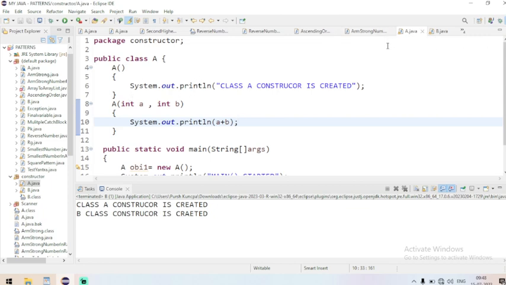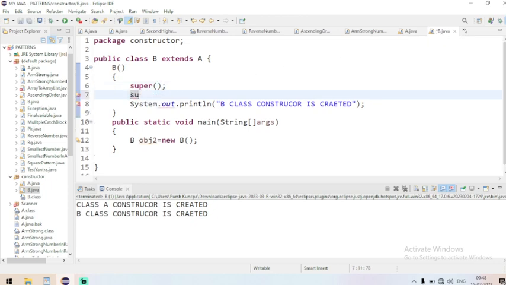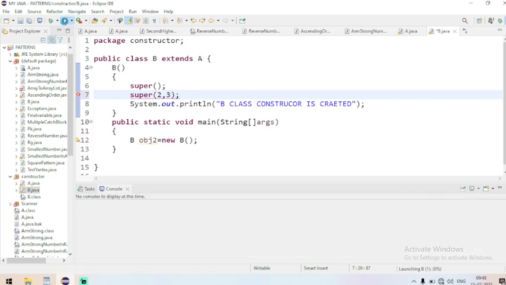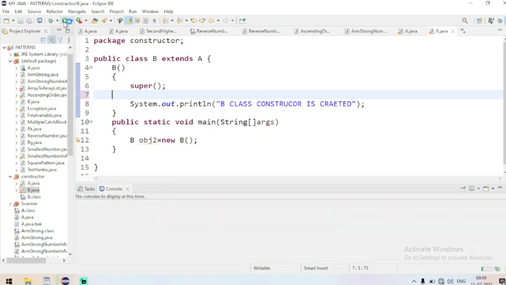So I cannot call two constructors at a time. Why? Because the super call statement must be the first statement of the constructor. If I call another super call statement, it is not the first statement of the constructor, so we will get a compile time error. For example, 2, 3. If I run the program, I'm going to get a compile time error, because the super call statement must be the first statement. In the seventh line, this super call statement is not the first statement of the constructor. That is why we get a compile time error. This is about the super call statement. Hope you have understood this. It is very clear.